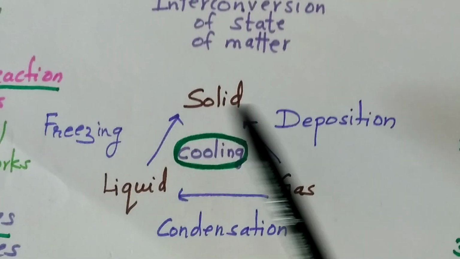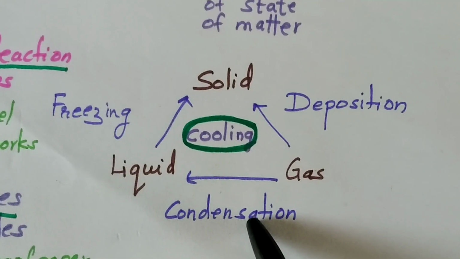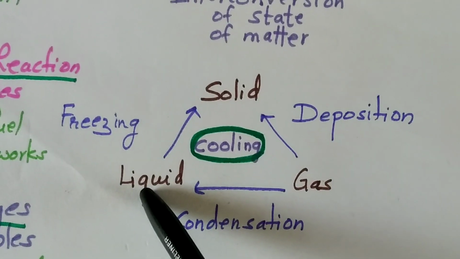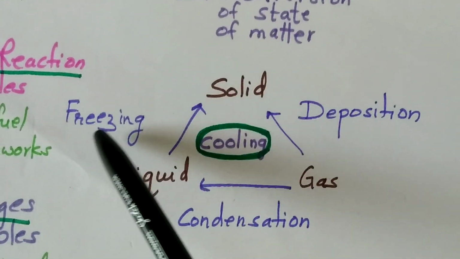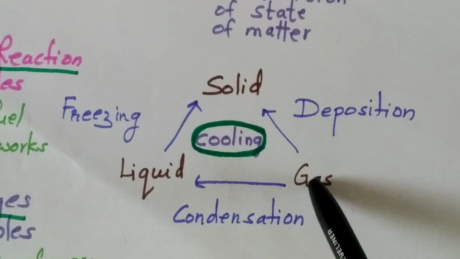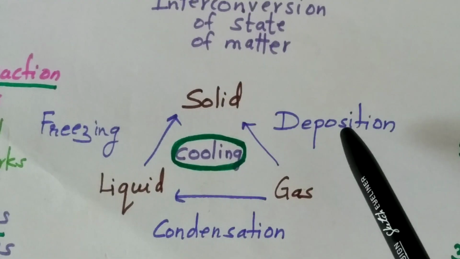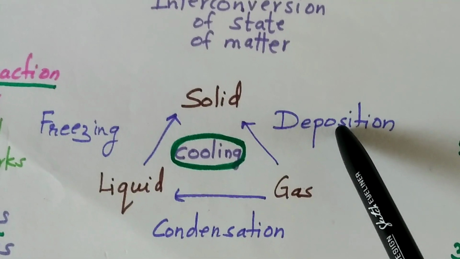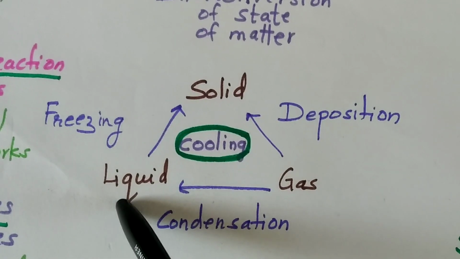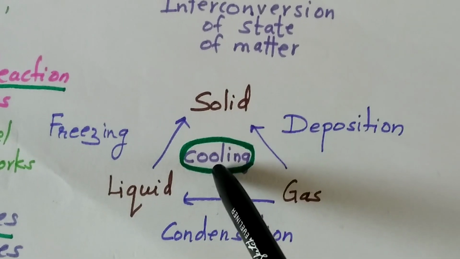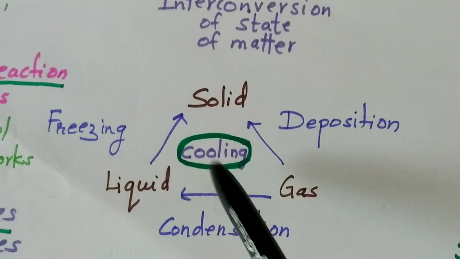During freezing, deposition, condensation, heat is given out. Liquid will cool down then turn to solid. This is freezing. Gas will cool down, give away heat, then turn to solid in deposition. Gas will cool down to turn to liquid. Heat is given out, so it is exothermic process.